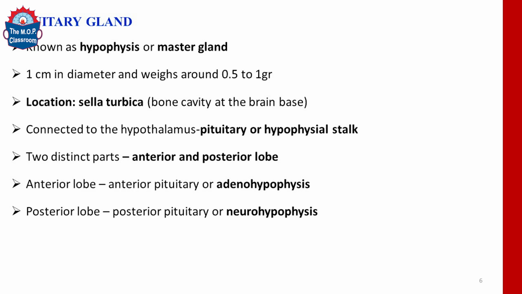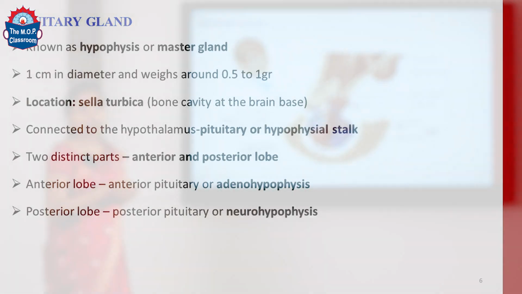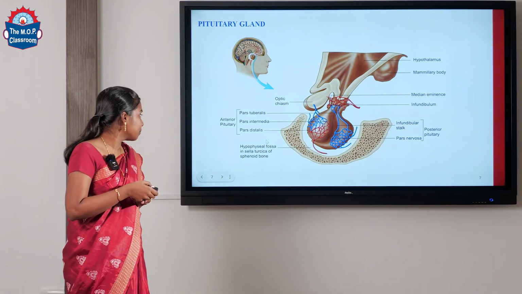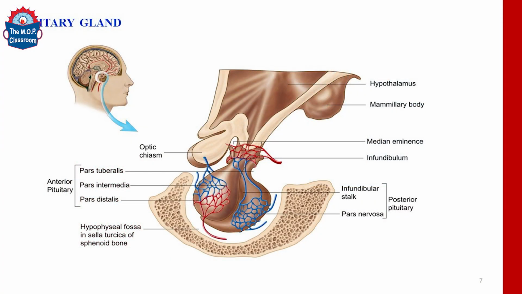The anterior part is otherwise referred to as the adenohypophysis, and the posterior part is otherwise referred to as the neurohypophysis. The anterior part of the pituitary gland has three different parts: the pars tuberalis, pars intermedia and pars distalis. Talking about the origin of the anterior part, it originates from Rathke's pouch, which is an embryonic invagination of the pharyngeal epithelium. Whereas the posterior part, the neurohypophysis, has two parts, namely the infundibular stalk and the pars nervosa, and it is an outgrowth from the hypothalamus.